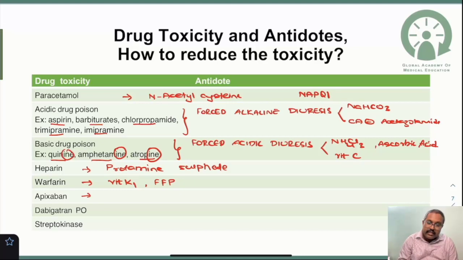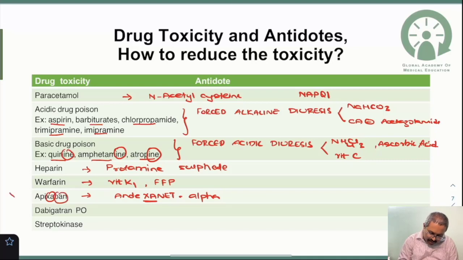The antidote for apixaban is andexanet alfa. How can you remember? You have an xa here, and also here you have xa, that is ban. So you are banning the 10A. It bans the 10A factor. So the antidote will be the andexanet alfa.